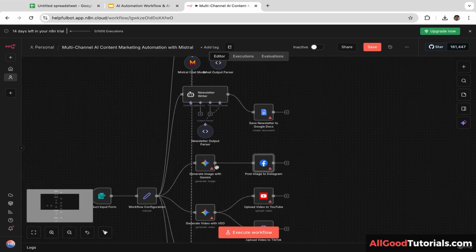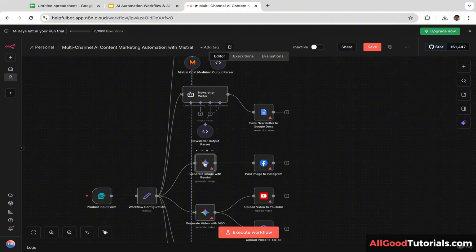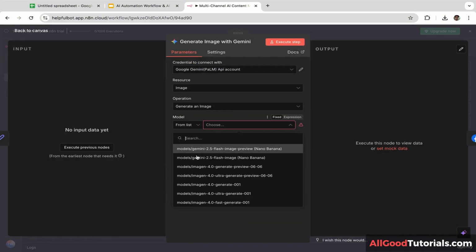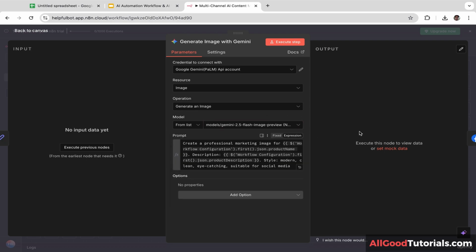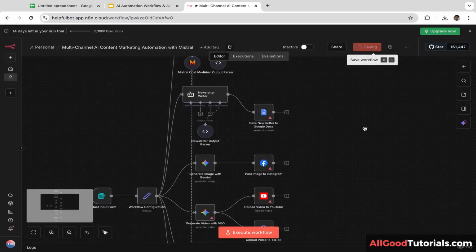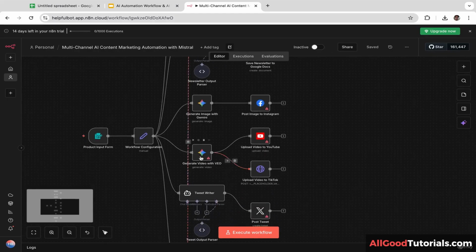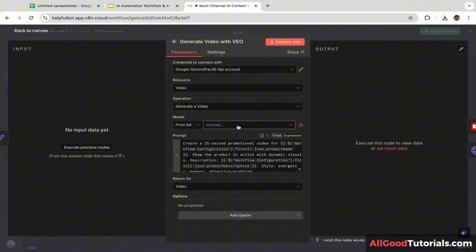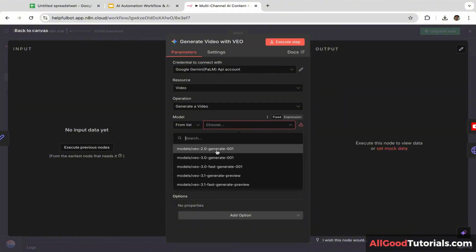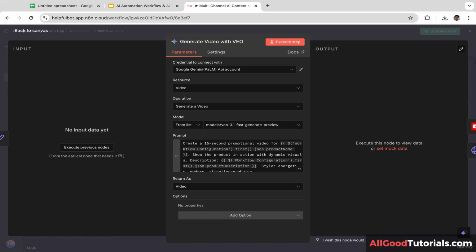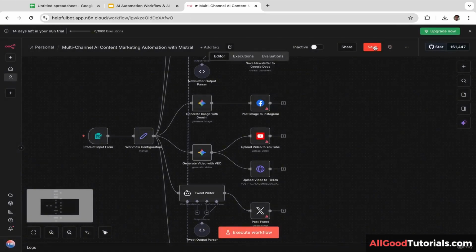Okay, now let's scroll up a little bit and let's click on the Gemini image. And you will need to choose the model. There are many options. I'm going to select Gemini 2.5 Flash Image Preview. This is Nano Banana model. And let's click save. And let's scroll down a little bit. And let's click on Veo. You will also need to choose the model. There are many options. I'm going to select Model Veo 3.1 Generate Preview. So this is going to be a very short video, just like 15 seconds video, guys. And let's click save.